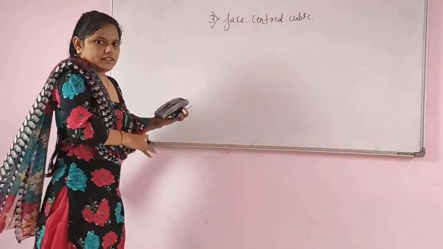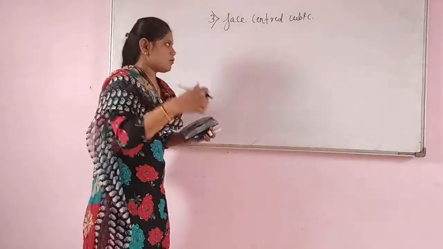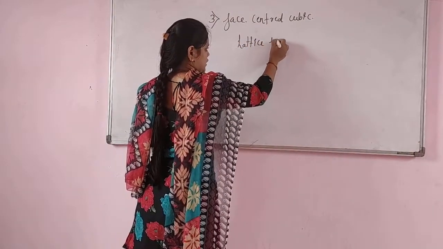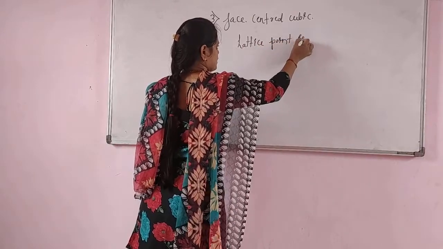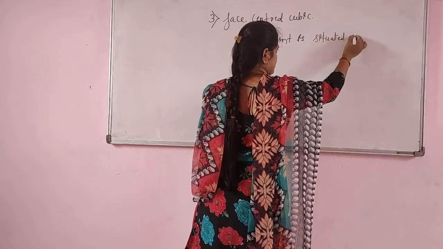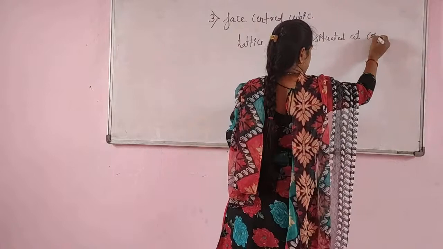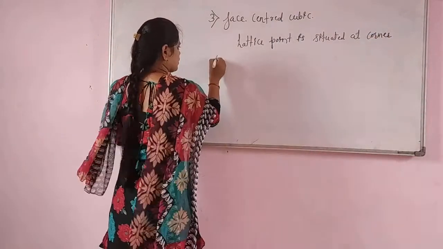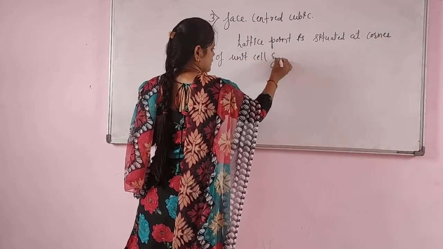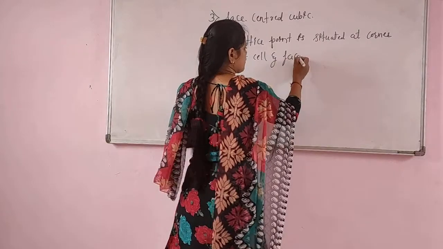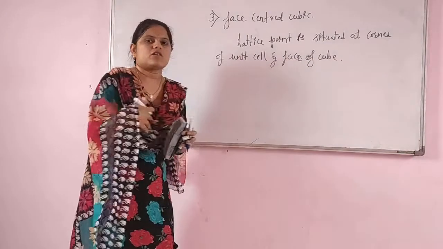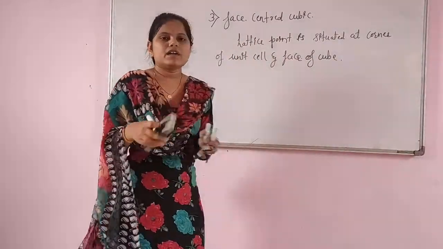So in the face centered cubic the lattice point is situated at the corner of the unit cell and at the face of the cube. Each face of the cube has one lattice point.